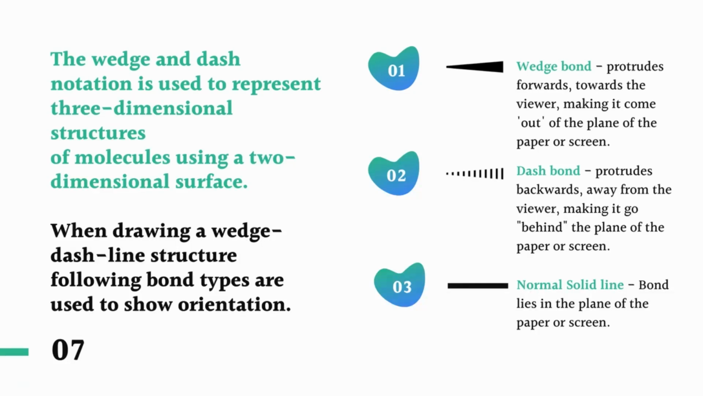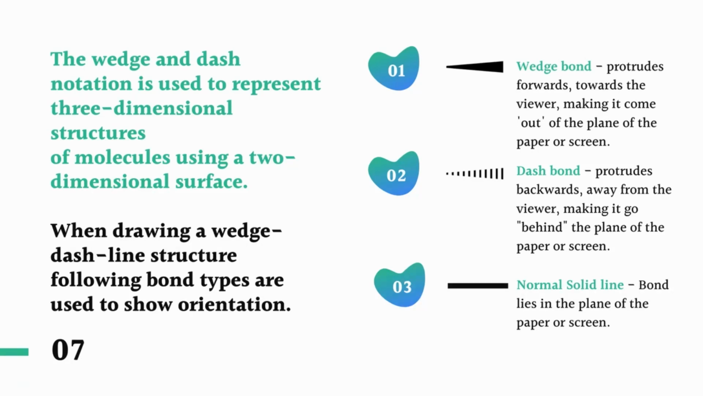The second is the dash bond, which protrudes backwards away from the viewer, going behind the plane of the paper or screen. The third type is the normal solid line, which represents a bond lying in the plane of the paper or screen. So three kinds of bonds are represented in this wedge dash line notation or projection method.